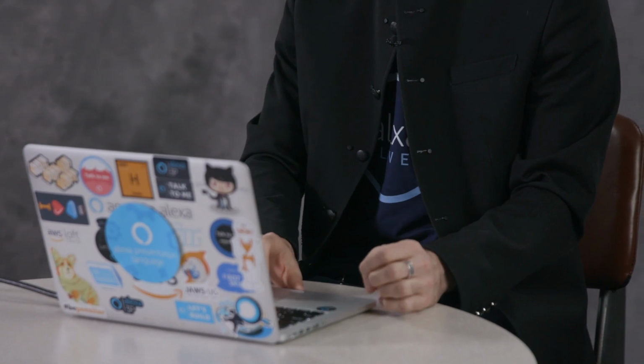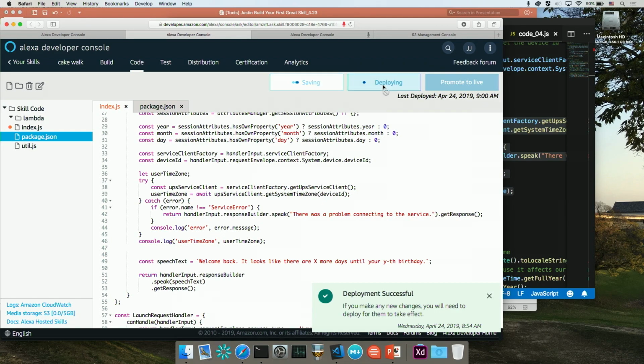But if you're going to make some sort of request that takes a while, to prevent the Node.js runtime from stalling, things get put on another tick of the runtime loop to execute. And so you either need to pass a callback or a promise, but that can get really, really complicated because your code can get nested. And so using async await gets rid of that nesting, and it makes it much cleaner. So we call await, and we make our handle function asynchronous by using the async keyword. So I'm going to go ahead and save and deploy this.